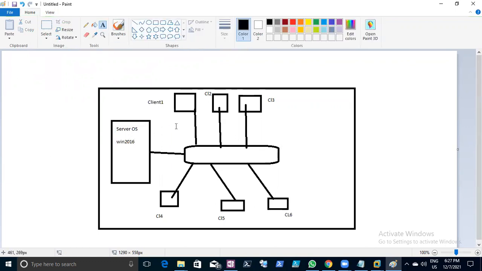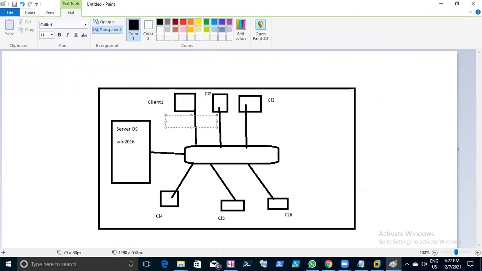Now, these 6 machines are there. As we told earlier, it was a workgroup environment. Now you bought the server operating system. How will this client computer, which is Windows 10 client OS, work? This is the server OS. All end users are using only the Windows 10 client operating system, right?